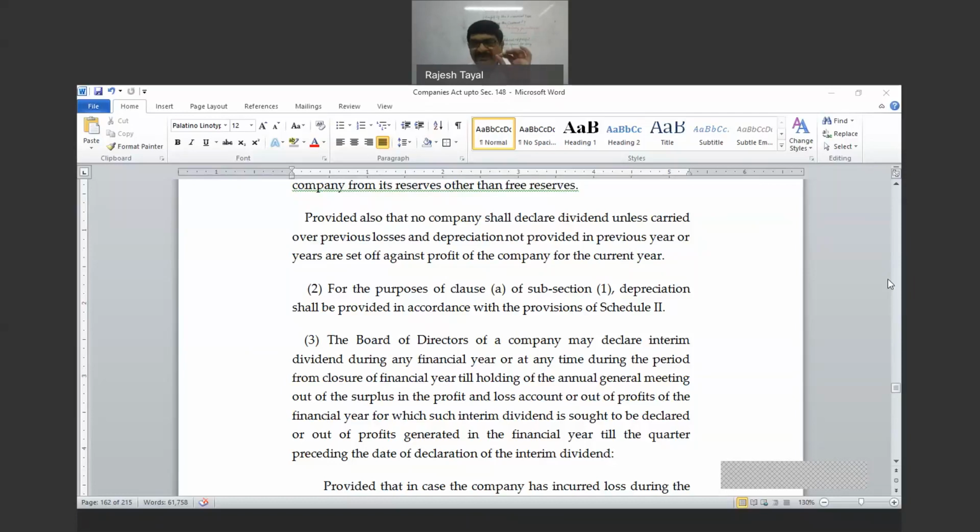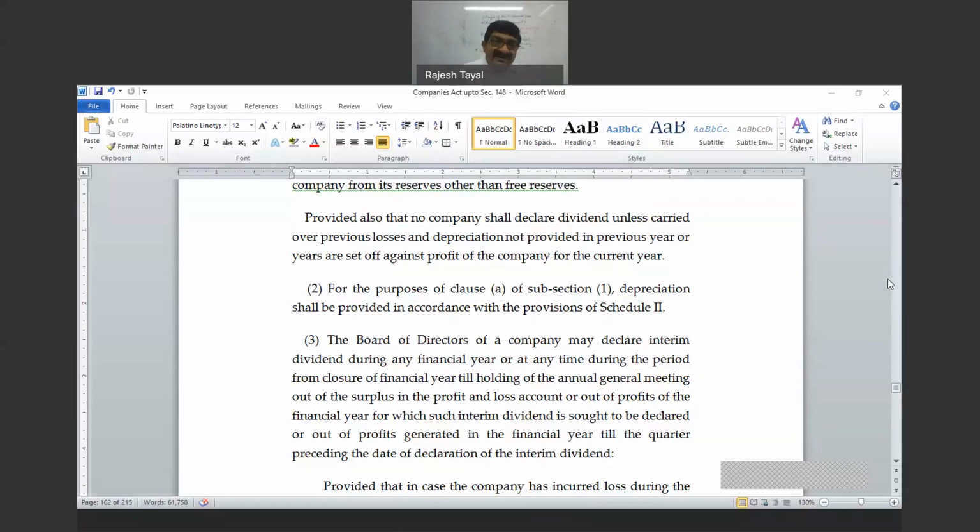So here, simple understanding that interim dividend you can pay at any time either during the financial year or after the end of financial year, but before annual general meeting is held.